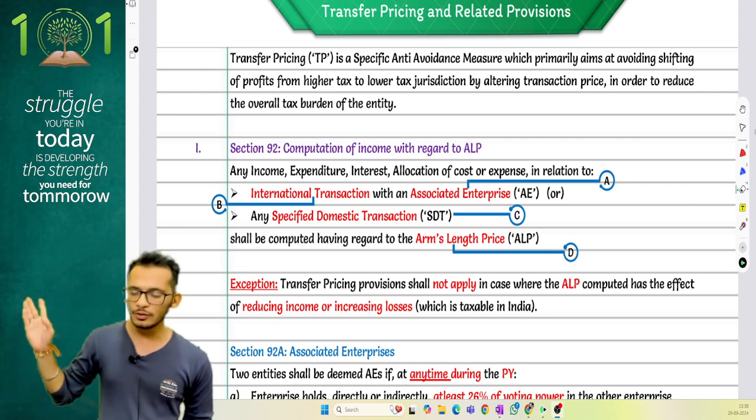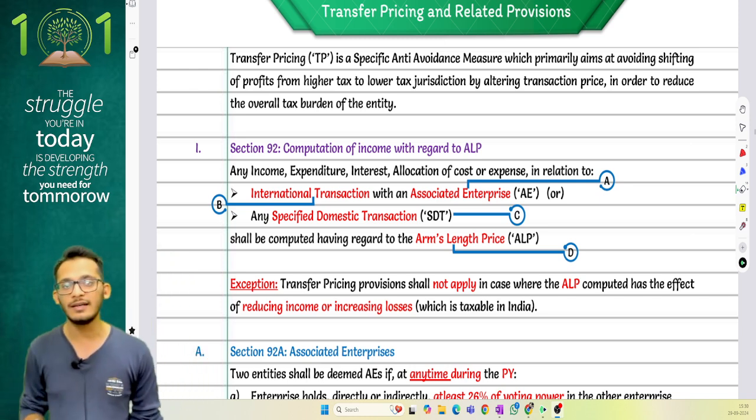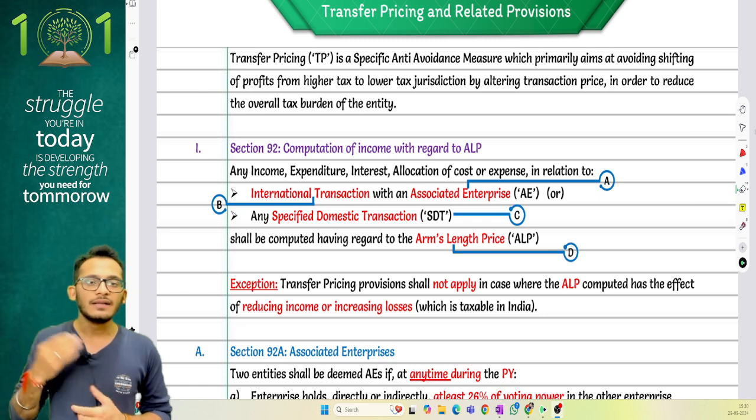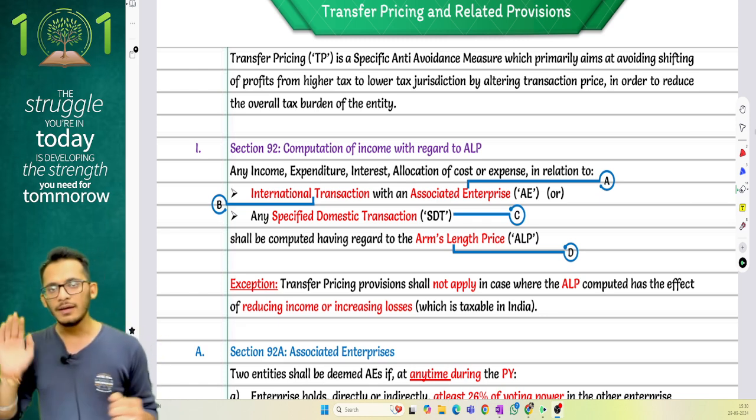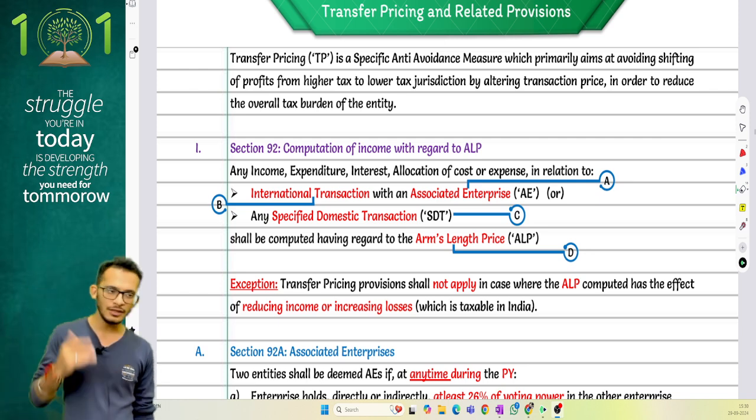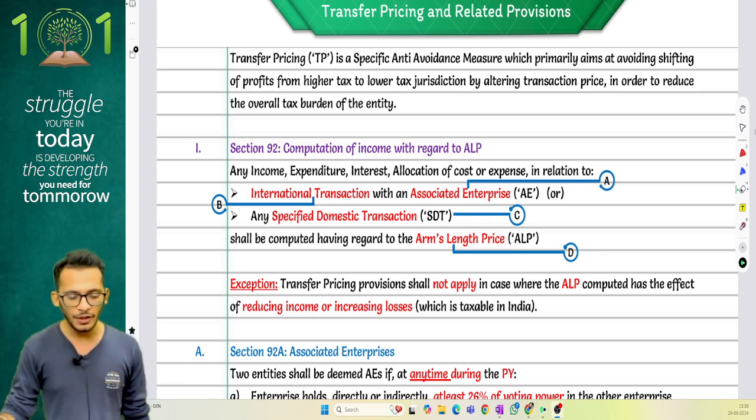Yes, there is an exception to the rule. It will not apply in case the arm's length price is going to result in India making a loss, meaning the value of Indian income comes down or the losses increase. In that case, ALP will not apply, transfer pricing provisions will not be taken into consideration, and the provisions will apply as they are. What do you mean by an AE, people?